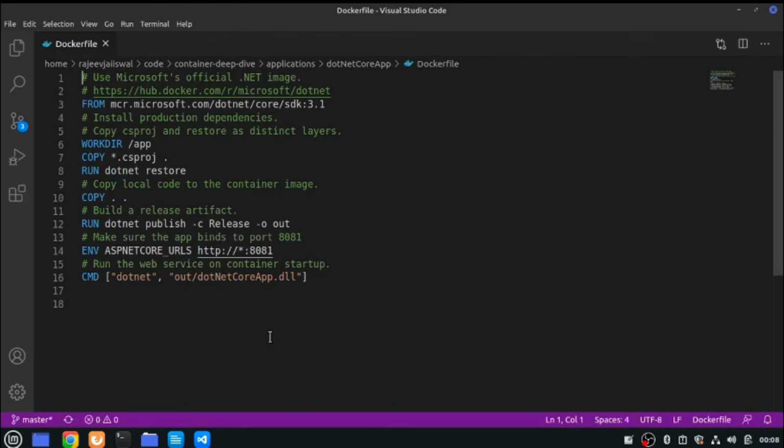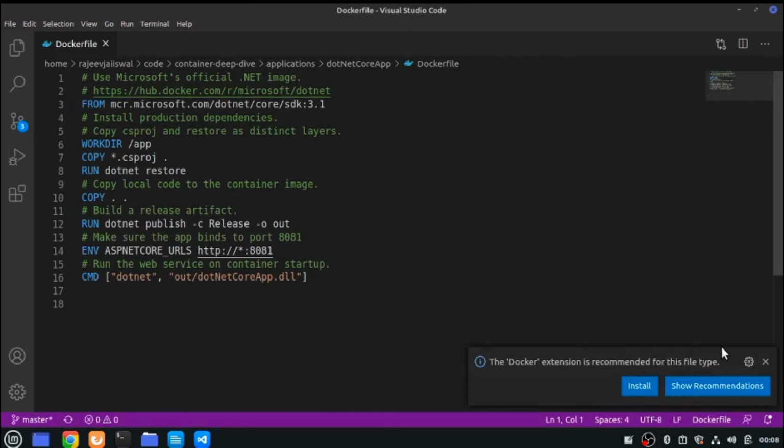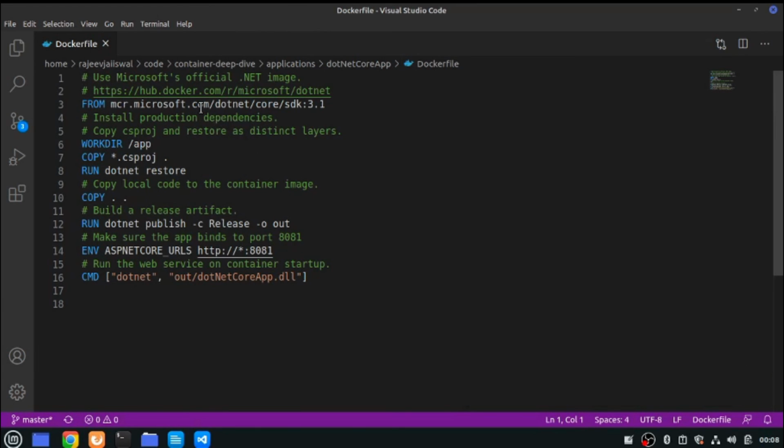So this is the standard mechanism of Docker. We have seen it earlier as well. I'm pulling the .NET Core libraries from Microsoft, which are maintained by Microsoft, from Docker Hub, and this is the working directory. I'm copying my code and csproj file, I'm running this command, and I'm exposing it on port 8081. It's pretty simple and straightforward.